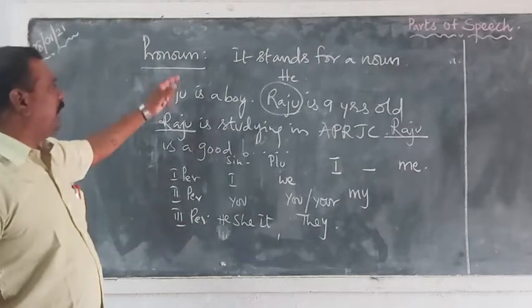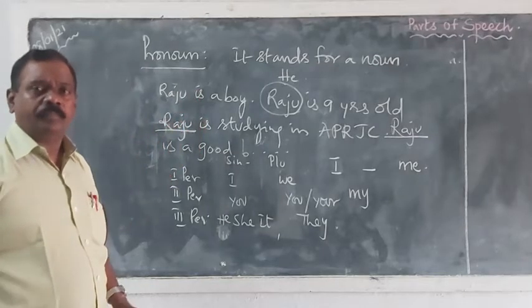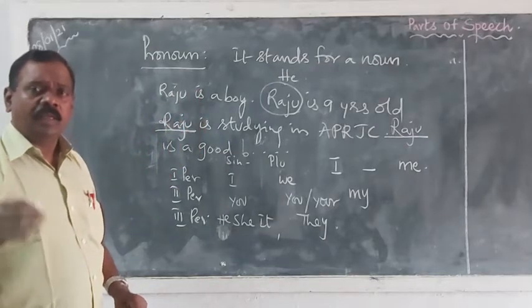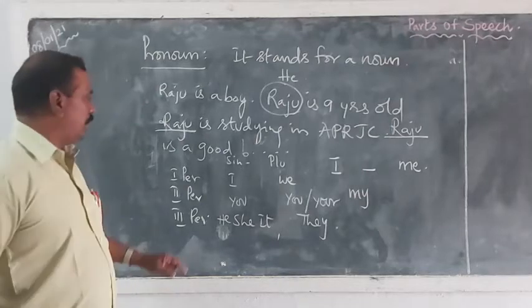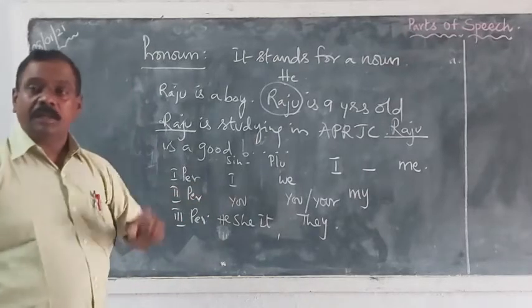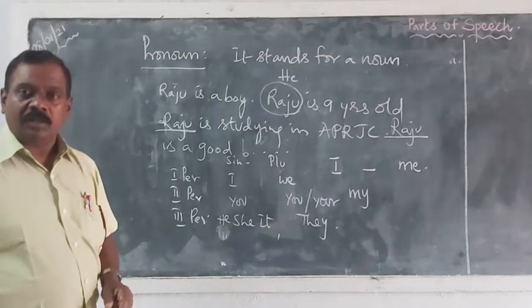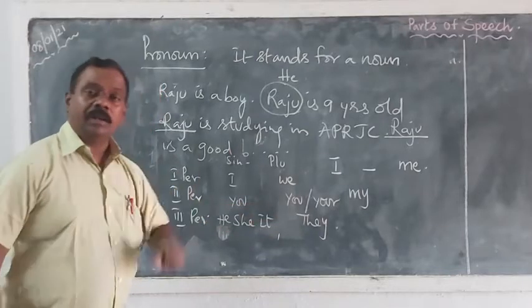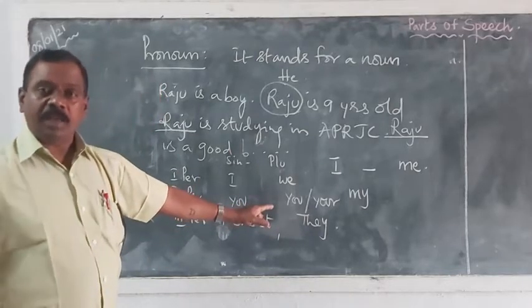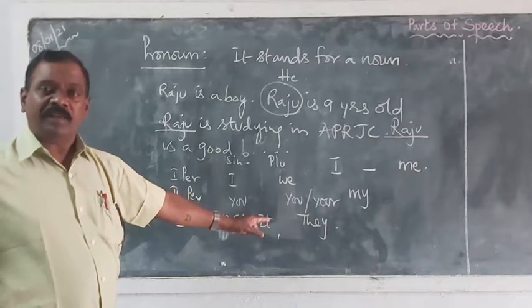For example, if it is a boy or male, he, his, him, himself. When it is a girl, she, her, hers, herself. If it is plural, they, them, theirs, themselves.